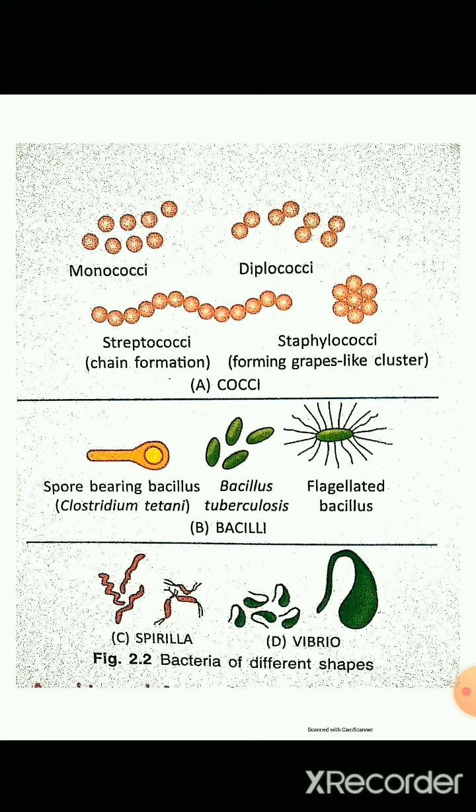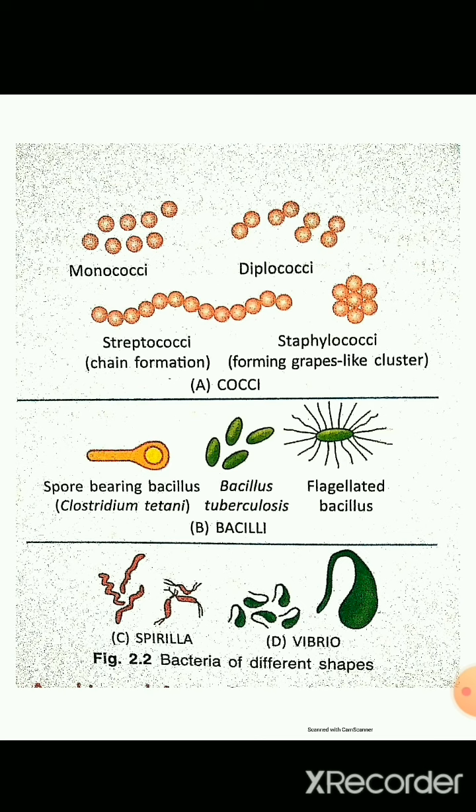Another group is bacilli. Bacilli are rod shaped bacteria. They are just like small rods, and you can see in the picture the spore bearing bacillus. Another is Bacillus tuberculosis and a flagellated bacillus. Another group is spirilla. Spirilla are spiral shaped. You can see in the picture it is just like a spiral. And Vibrio is a comma shaped bacteria. So they have different shapes and are categorized according to their shapes.